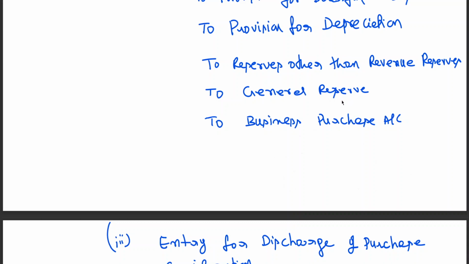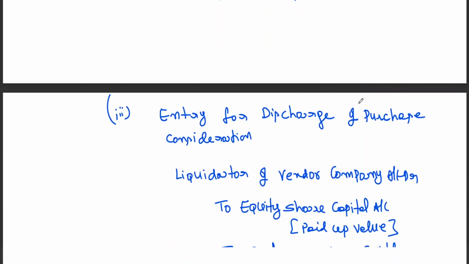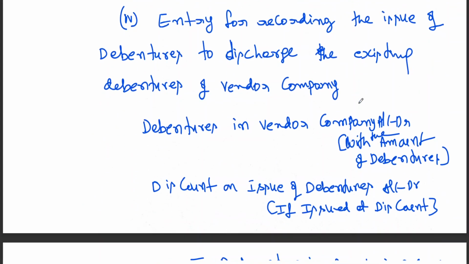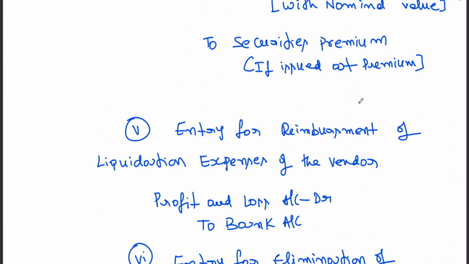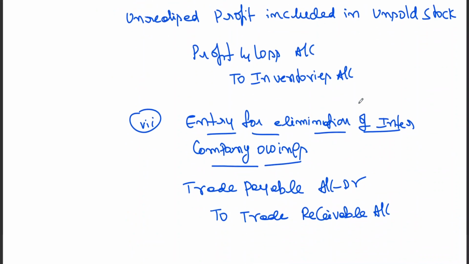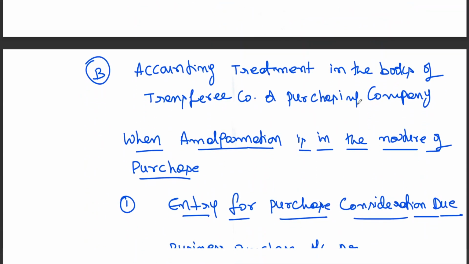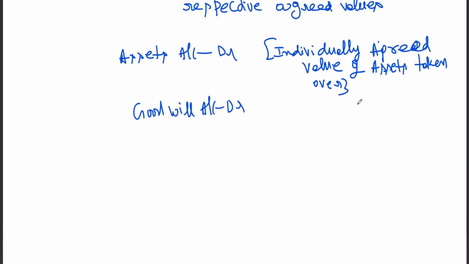Or if purchase consideration is less than net worth, it can be credited to general reserve. This we will discuss when we work out the problem. I think I've already given you a note on the difference between merger and purchase. Anyhow, we'll discuss again.